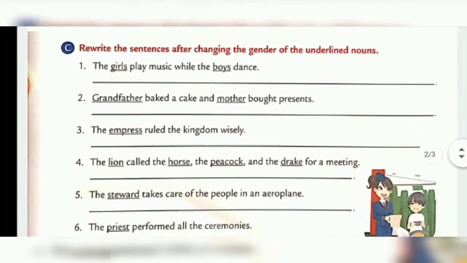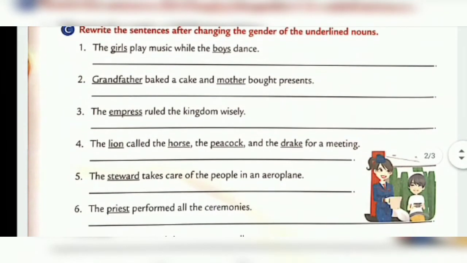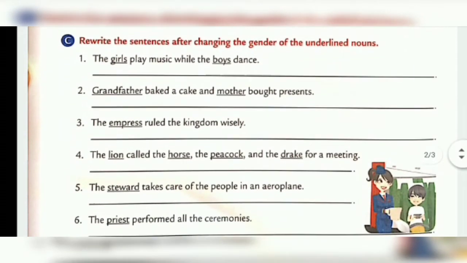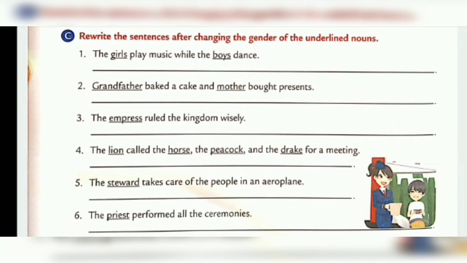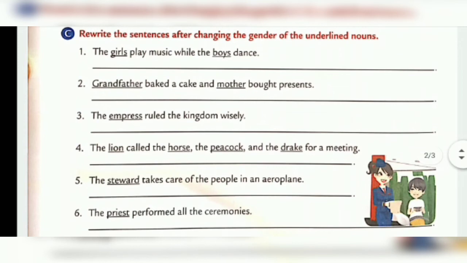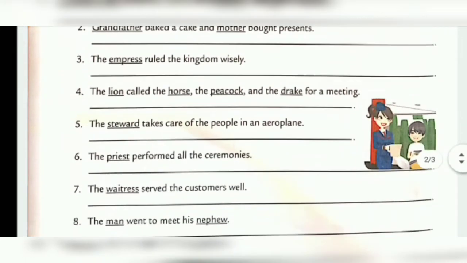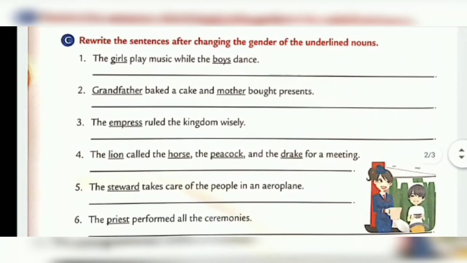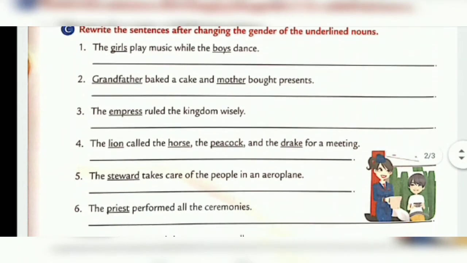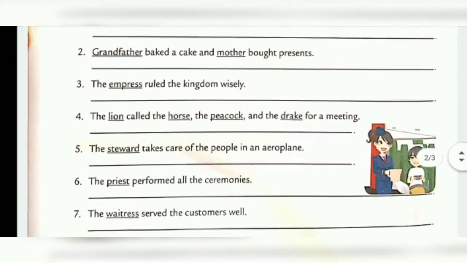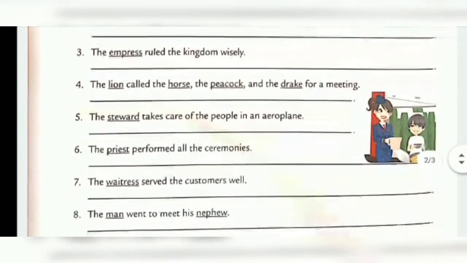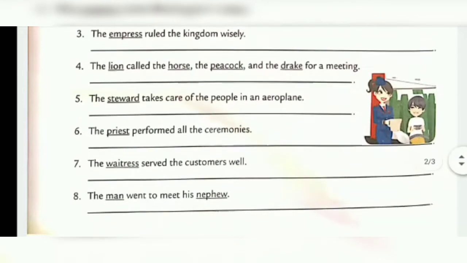So now let's see the second exercise, that is, rewrite the sentences after changing the gender of the underlined nouns. Where there is an underline, you have to change the gender. For example, number 1, the girls play music while the boys dance. So here the underlines are under girls and boys. So the answer is: the boys play music while the girls dance.